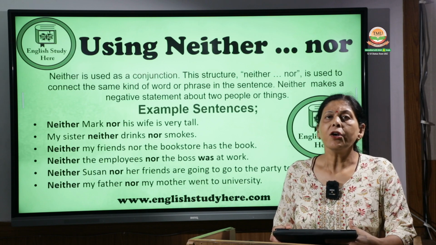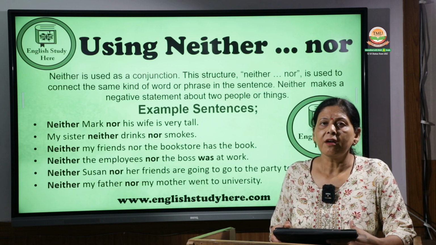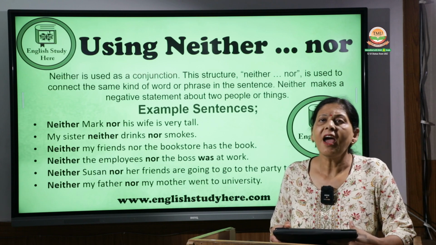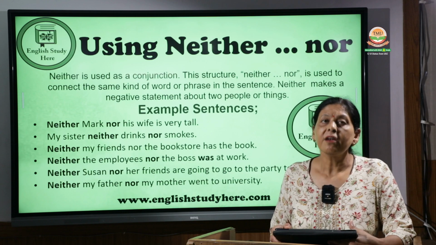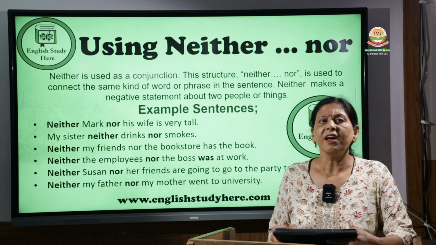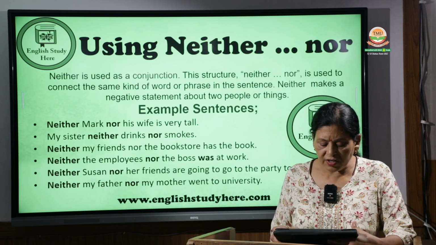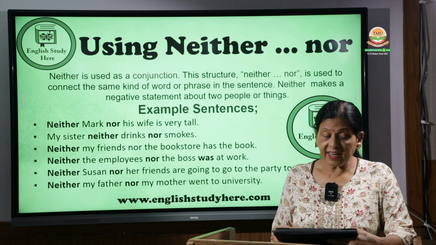Neither Agra nor Delhi had rain today. Neither Agra nor Delhi means it did not rain in Agra, it did not rain in Delhi. So the example shows they are used in negative statements.